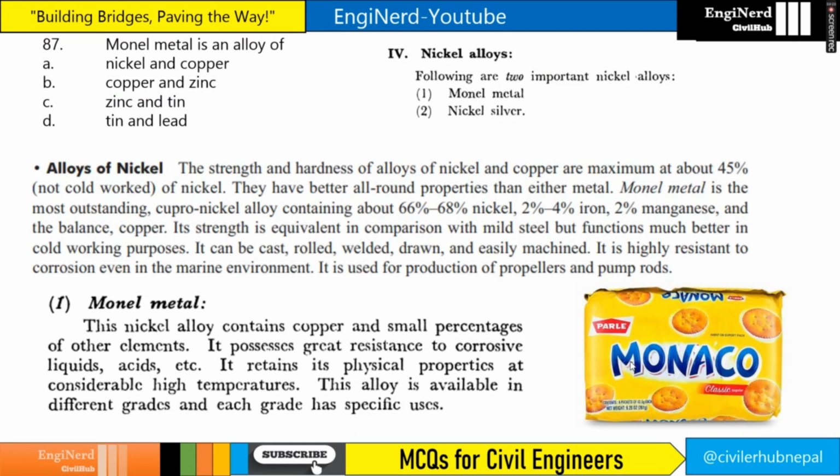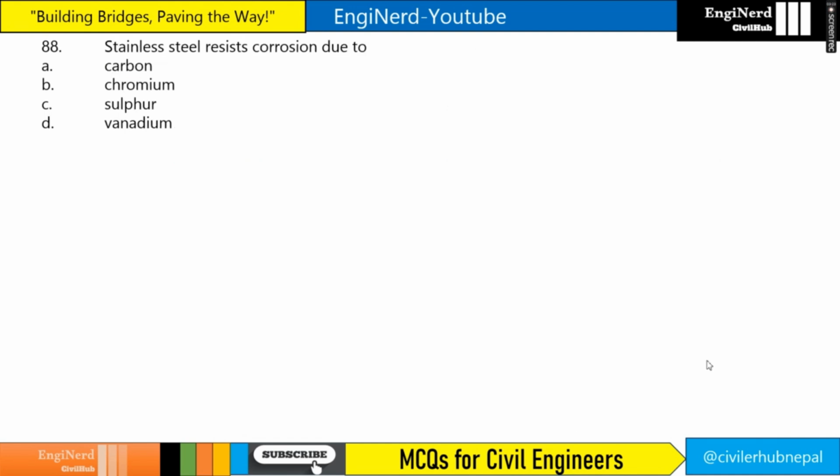87. Monel metal is an alloy of what? Monel metal. Just remember Monaco biscuit, right? Monaco, that is Monel metal, nickel and copper. This MON is for Monel metal, Ni is for nickel and CO is for copper. So our answer will be option A, nickel and copper.